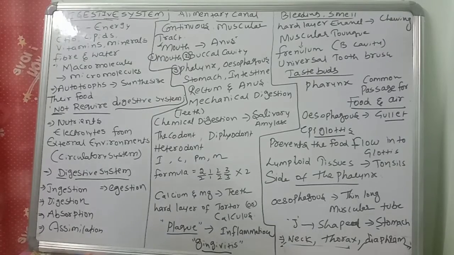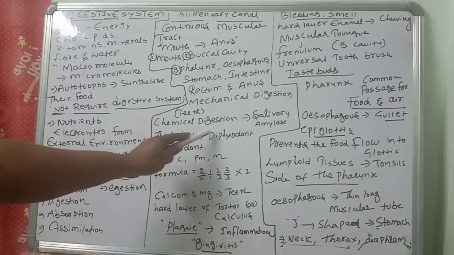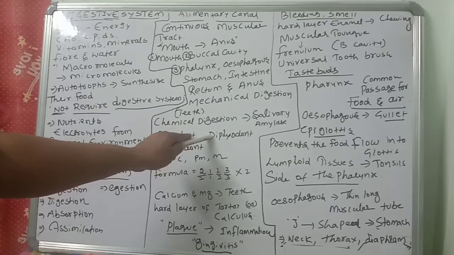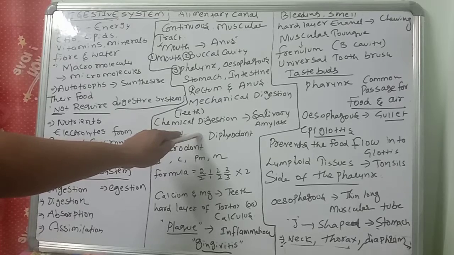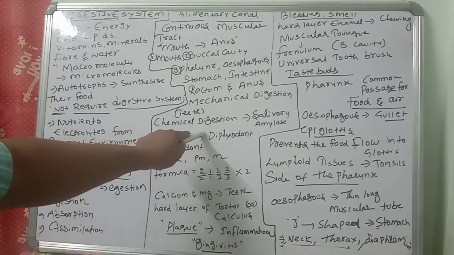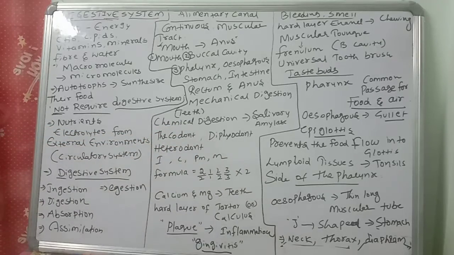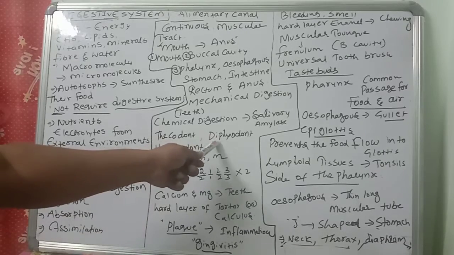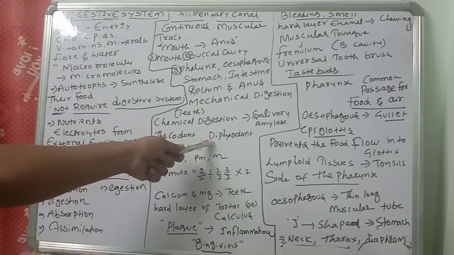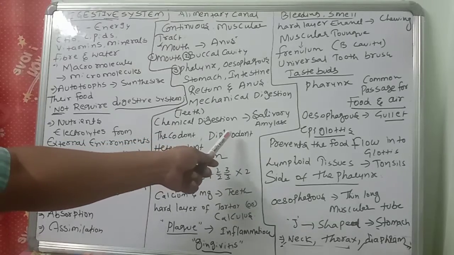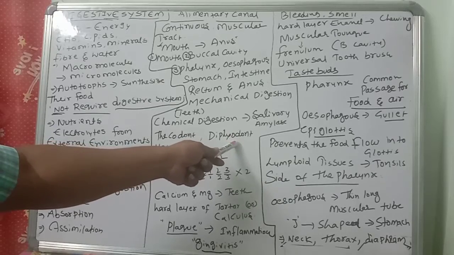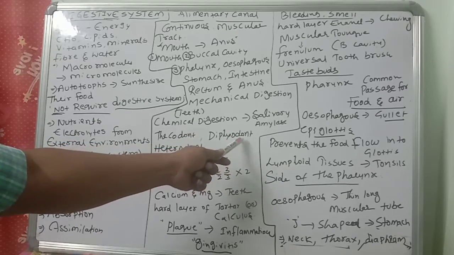Next, diphyodont. What is the meaning of diphyodont? In human beings and many mammals, there are two sets of teeth. What are those two? Milk teeth and permanent teeth. Two sets of teeth are there. That is called diphyodont. Milk teeth are also called deciduous teeth. There are only 20 milk teeth, and milk teeth are replaced by permanent teeth. You know very well, 32 permanent teeth are there.